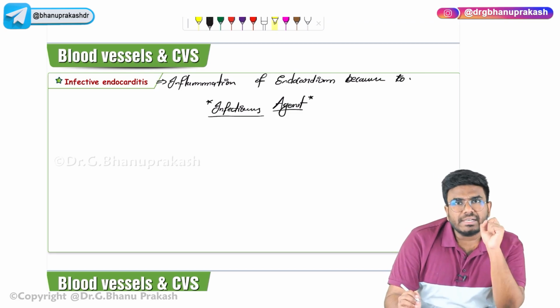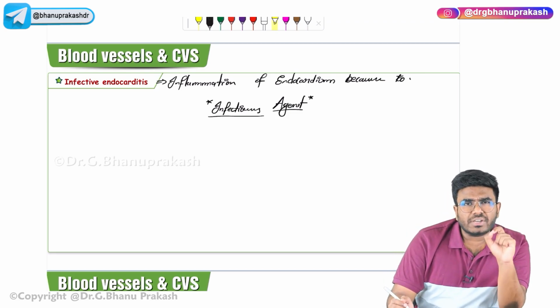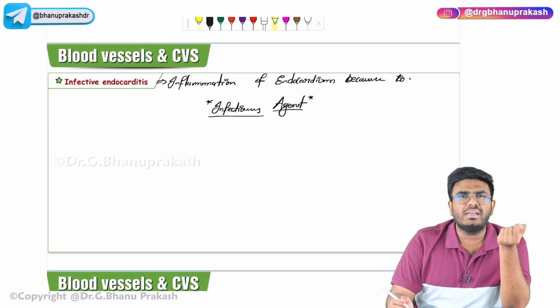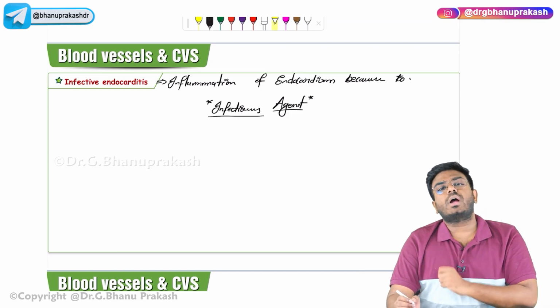Now you can ask me, what is that infectious agent, sir? Which bacteria or which virus is leading to this endocarditis?